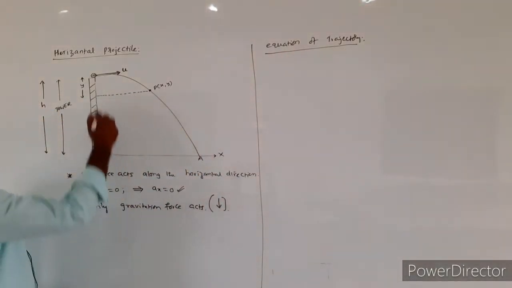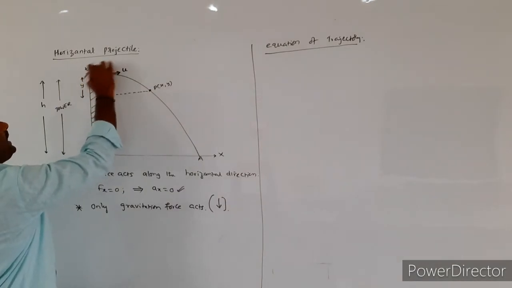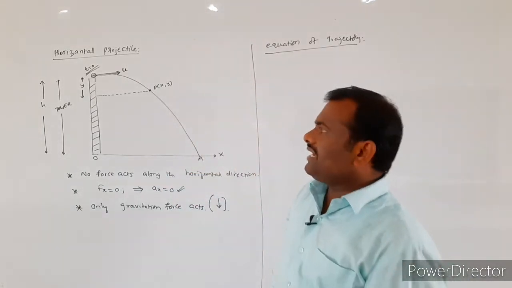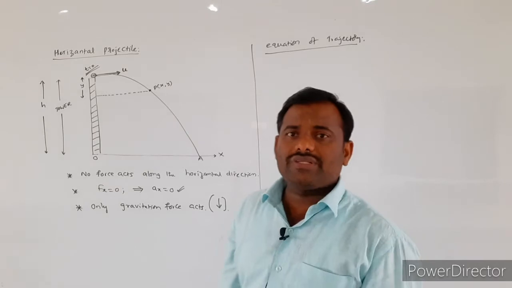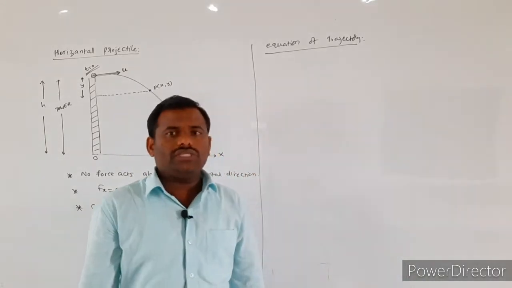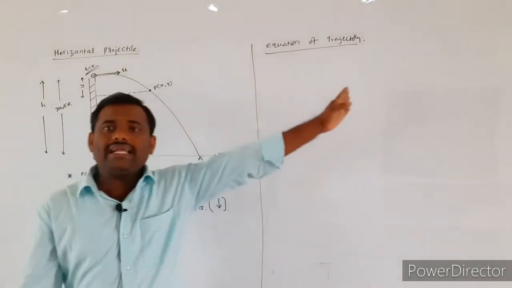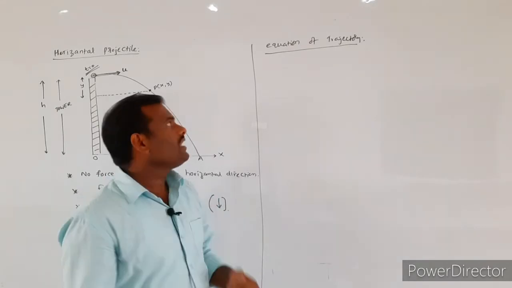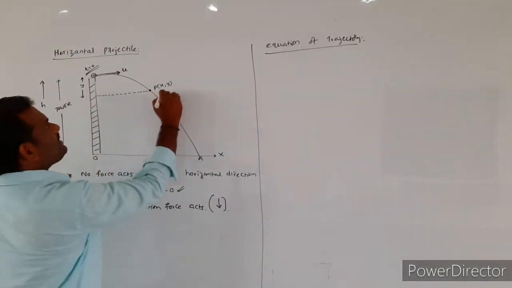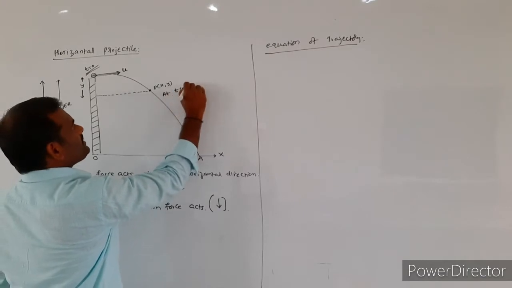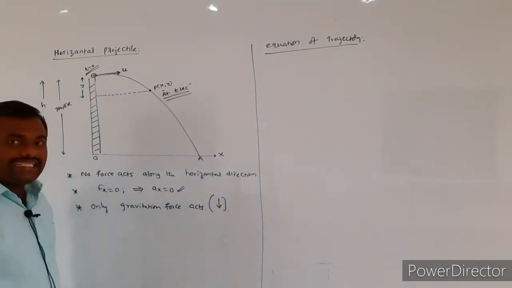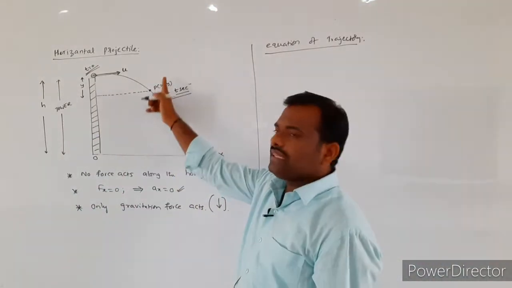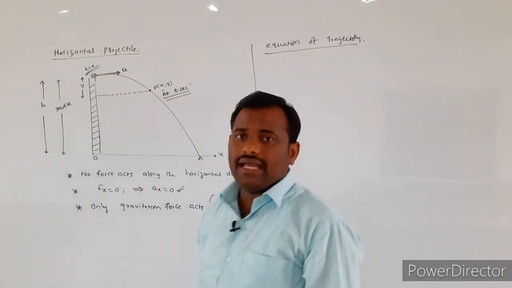Now we are assuming that a body was projected horizontally from the top of the tower at t equal to 0 seconds. At t equal to 0, the object is thrown horizontally from the top of the given tower or tall building. At t equal to 0, where was the particle? At the top of the tower. After t seconds, the particle will be crossing the point P of x comma y.